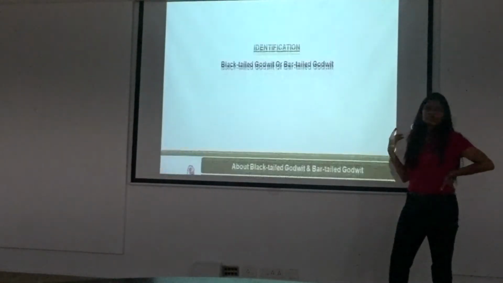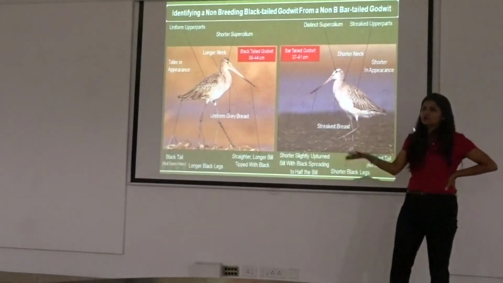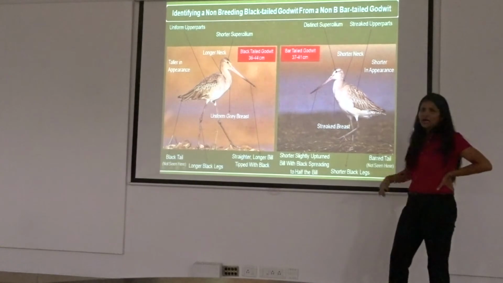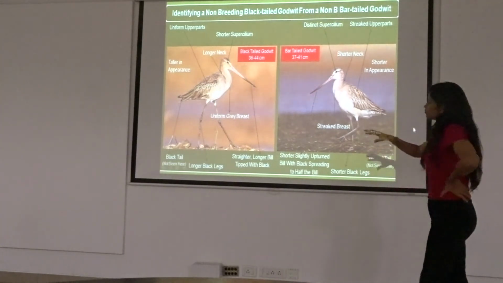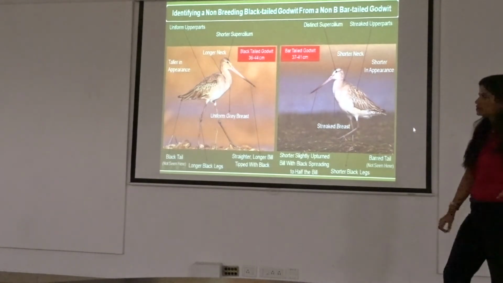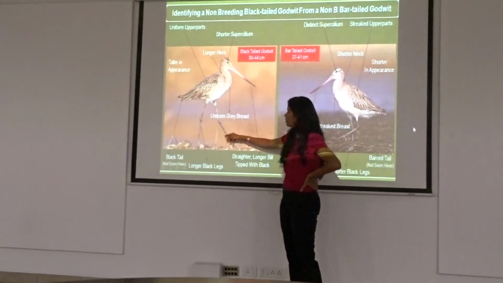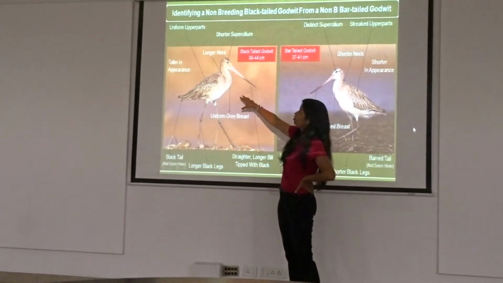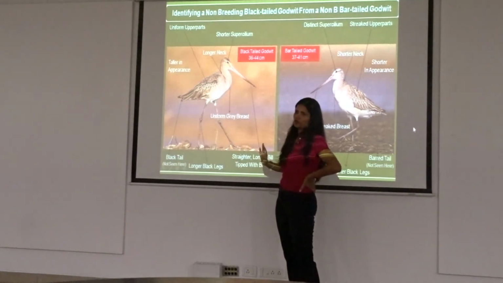Black-tailed godwit, bar-tailed godwit. We do not get the bar-tailed godwit here, we get it in the coastal areas, but still some people ask for this. That's a black-tailed godwit, that's a bar-tailed godwit. This bird is very tall, it has longer legs and a longer neck. In this picture you cannot see that long neck, but it is very uniform on top.